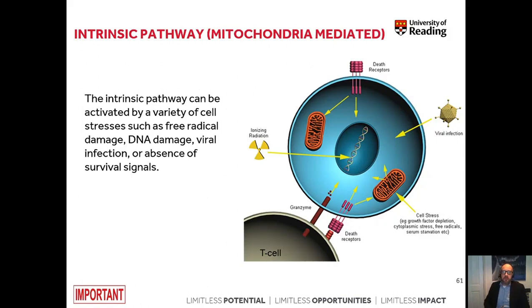So, how does it work for the intrinsic or mitochondria-mediated cell death? This pathway can be activated by a large variety of cell stresses, such as free radicals present in the cell, DNA damage, viral infection, or absence of survival signals. Again, this is something we have learned in our cell fate lecture. If no survival signals are present, cells usually activate apoptosis unless we have to deal with cancer cells.